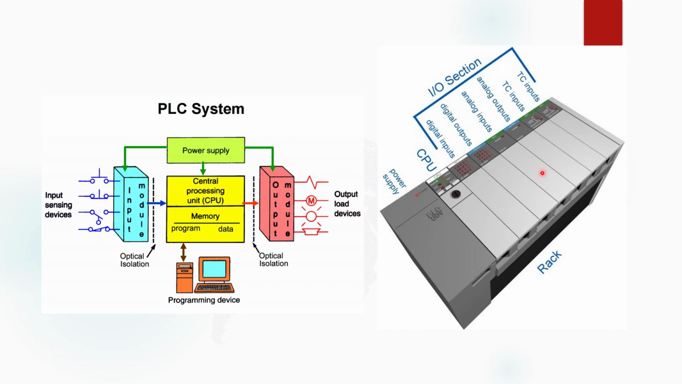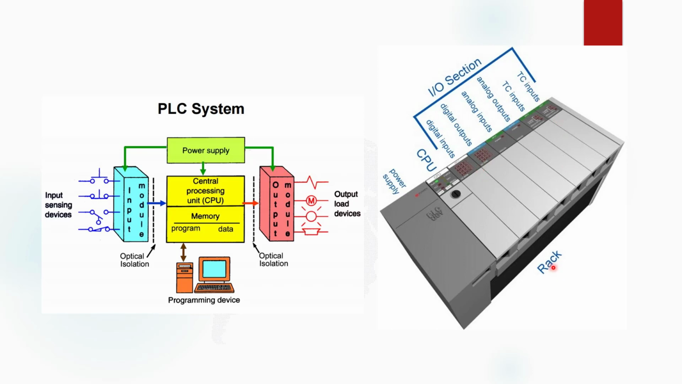Now these are the input output sections of the PLC where we give input and obtain output. As I have already told, in a PLC input can be given in any analog form or any digital form. So digital input is given from this, then digital output, analog input, analog output, TC input and TC output. These are the input output sections.